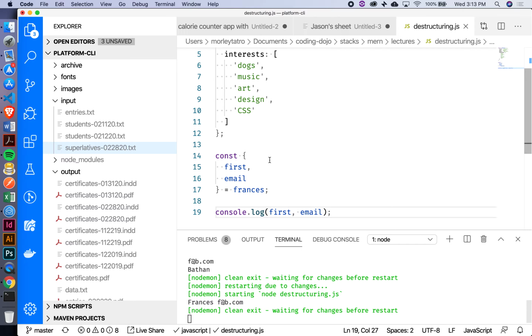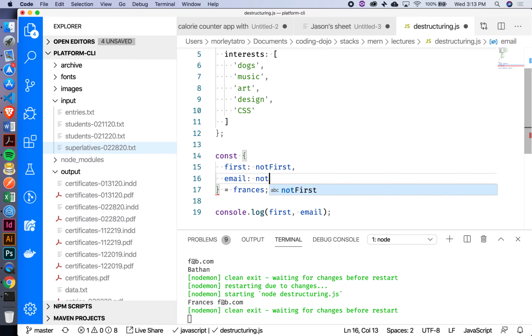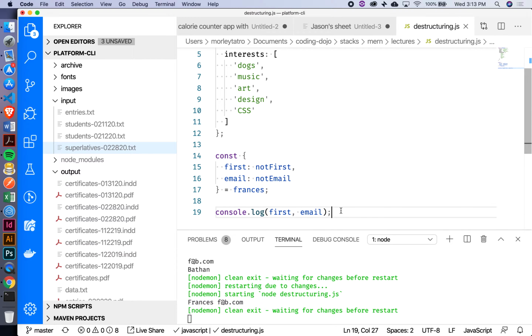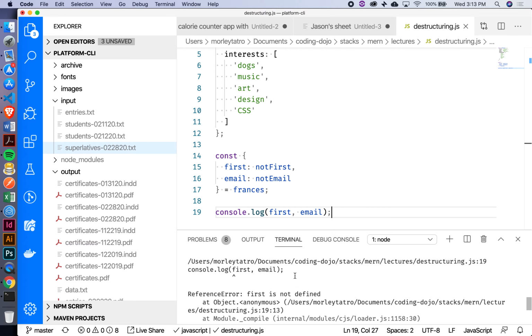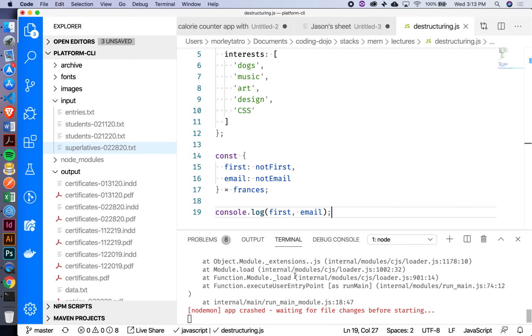So if I wanted that to be, I'll just change it to not first. And then this will be not email. Now if I log these, of course, first and email don't exist anymore, right? The only things besides Francis that exist are not first and not email, because I've specifically aliased these two things.